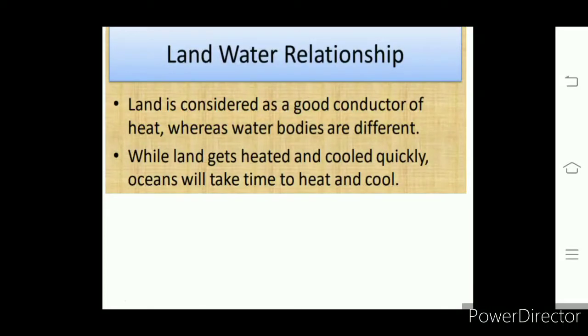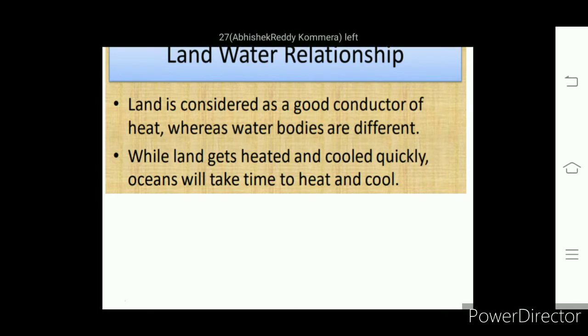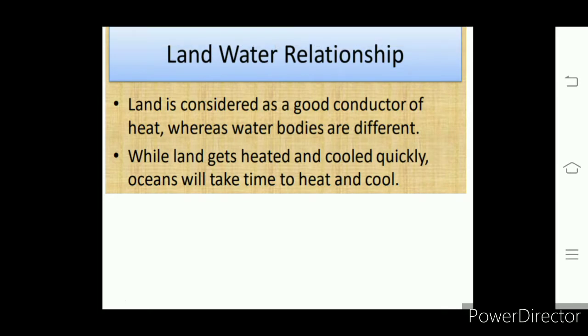The land-water relationship is also one factor in distributing the temperature. When insolation is received on the earth's surface, that insolation varies depending on the water bodies and land bodies. Understand? Land is a good conductor of heat. It means heat is transferred from one place to another place on the land part.